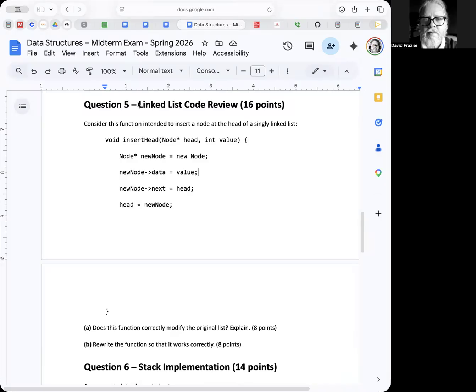So this is question 5, where I ask you to consider this function where we're trying to insert a node at the head of a single linked list, okay? We have here the function prototype, and then we have the function defined itself. So it all looks like what we've done before. Pretty straightforward. Question A, does the function correctly modify the original list? And to explain that. And then B, rewrite the function so that it works correctly.